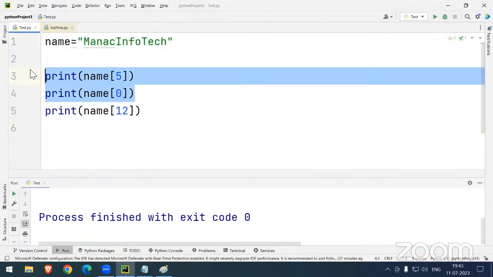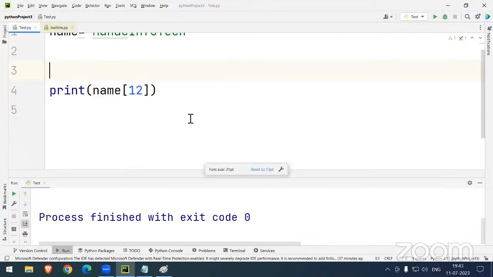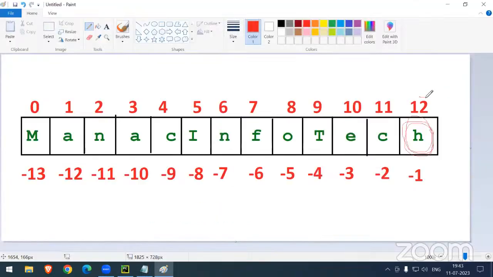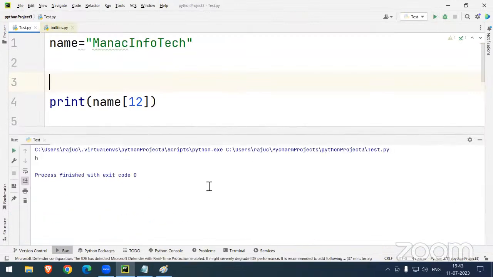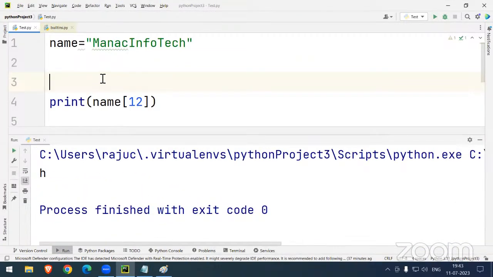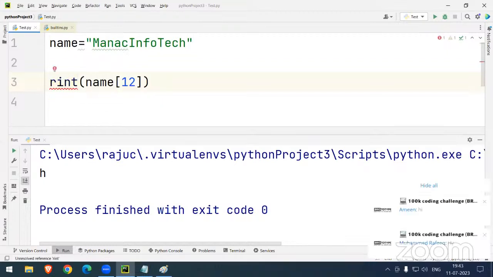Now we can see H. See, MANAC Infotech, here it is. What is the last digit? 12 here. Okay, no problem. Let's run this. What answer are you getting? Capital H, small h. Now we can see, perfect, it is working.